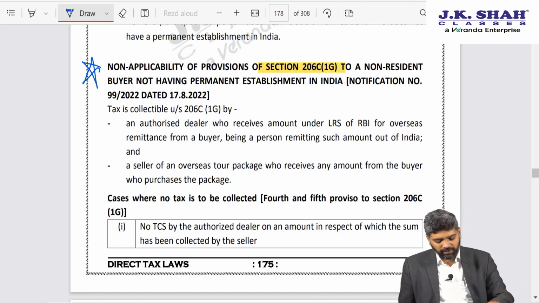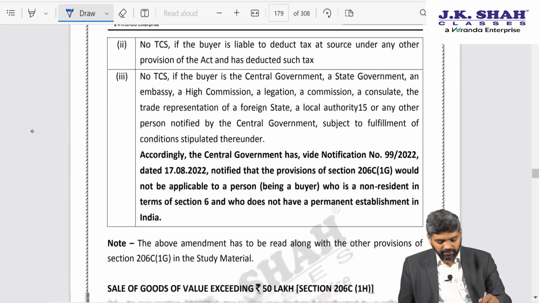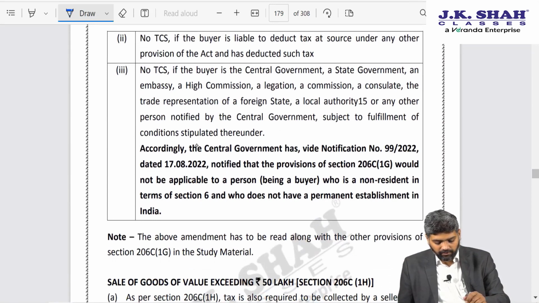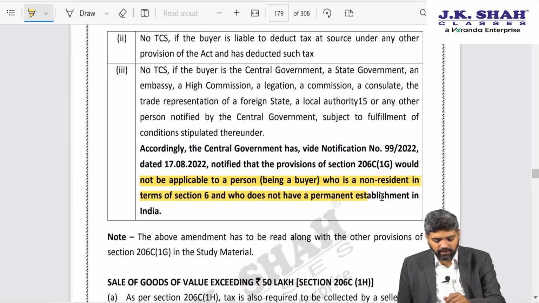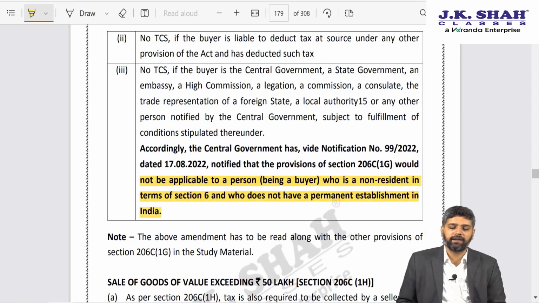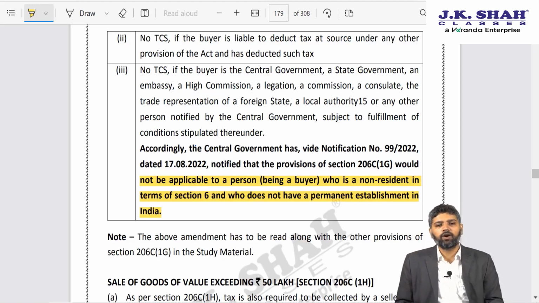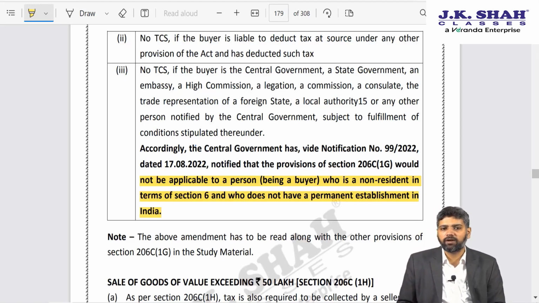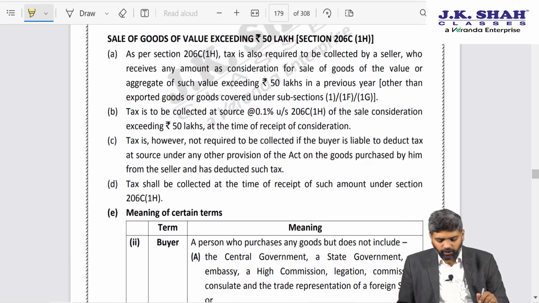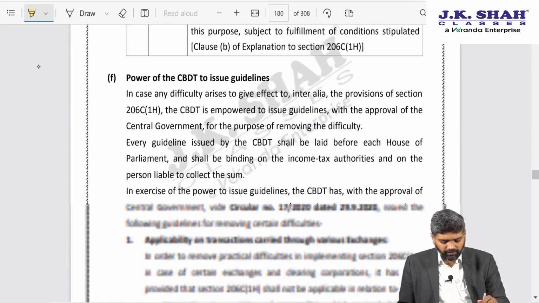As a result, government has clarified that section 206C subsection 1G will not be applicable to a person who is a non-resident in terms of section 6 and does not have a permanent establishment in India. So if a non-resident is remitting any amount or a non-resident is booking overseas tour program package, the authorized dealer or tour operator will not collect any TCS. I hope this is clear. 206C(1H) we have already covered.